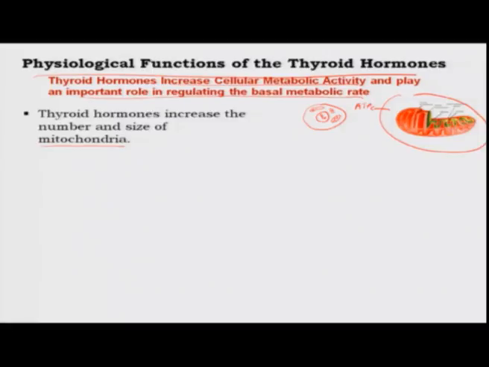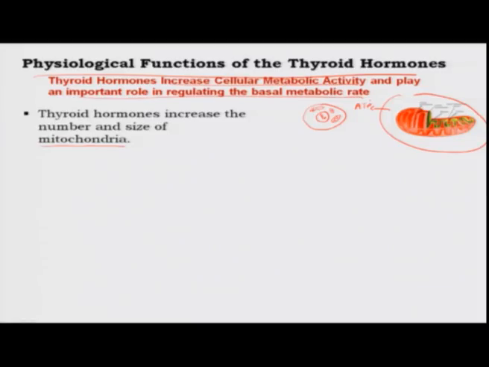ATP is a very important molecule within your cell, because it is what is called the energy currency. Anything that requires ATP or energy, mitochondria is the one that provides this energy for whatever metabolic reaction requires it. Therefore, if thyroid hormone increases the number as well as the size of the mitochondria, the cell is able to better produce more ATP and therefore increase the metabolic activity.